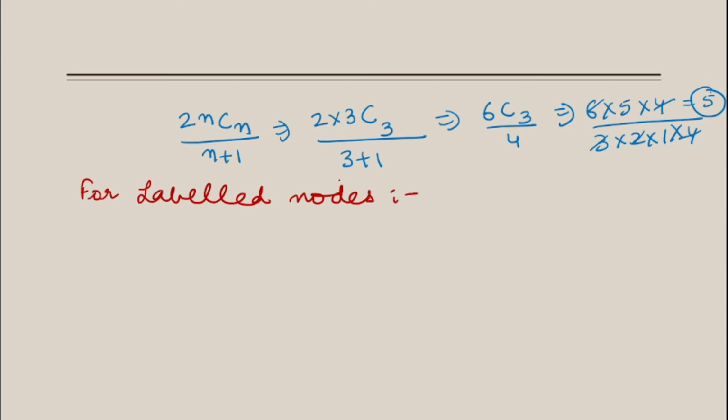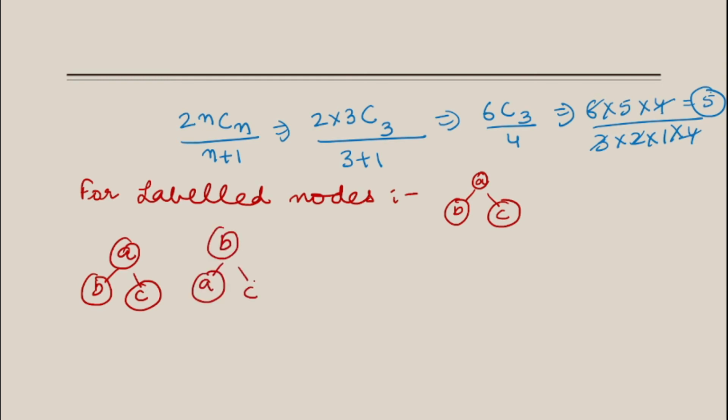Every tree can basically be represented as n factorial trees. Suppose this is A, this is B, this is C. These are the unlabeled nodes, and these are the labeled nodes. So how many trees can be formed? One combination can be A, B and C with 3 nodes. Another combination can be B, A and C. Another combination can be C, A and B.